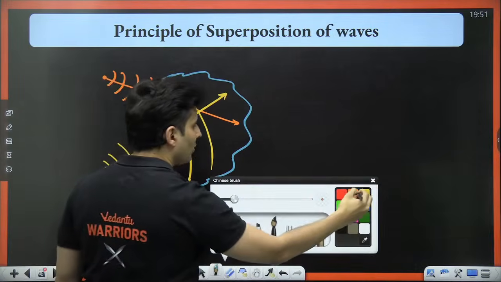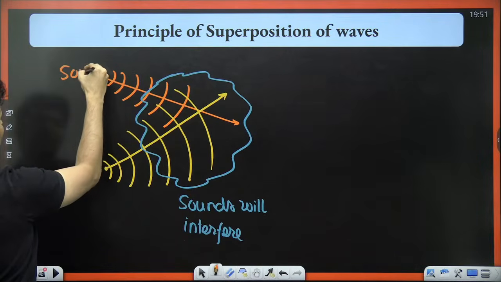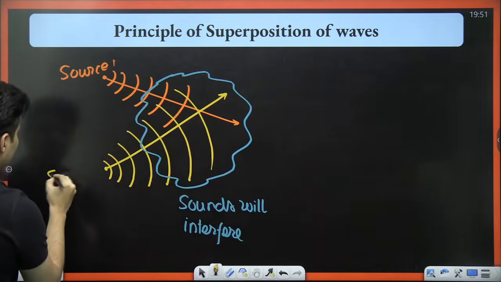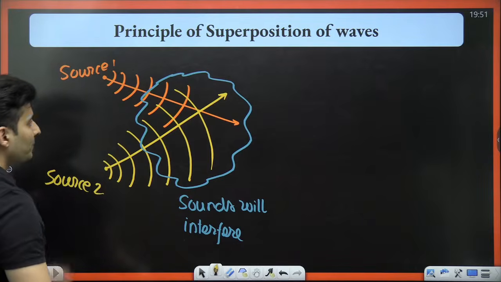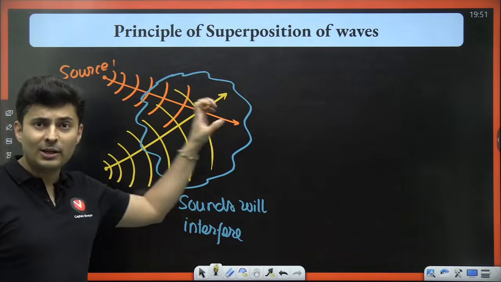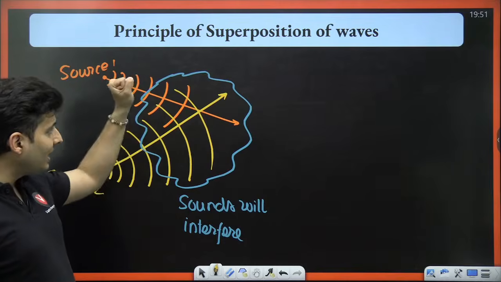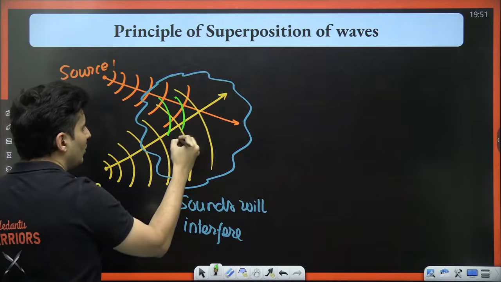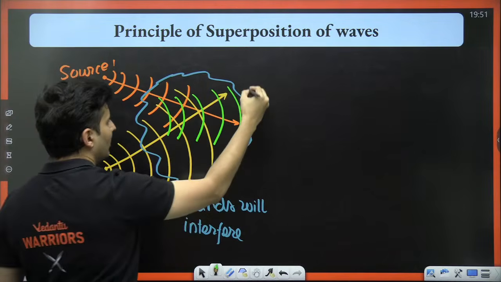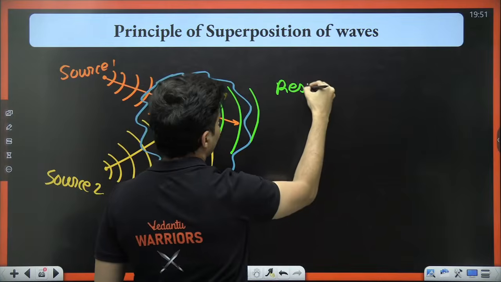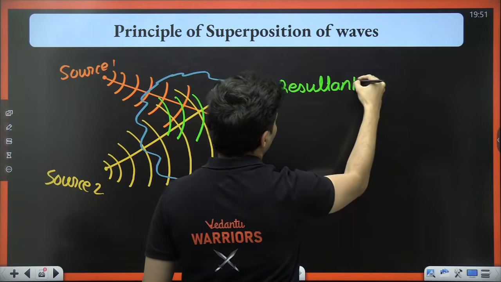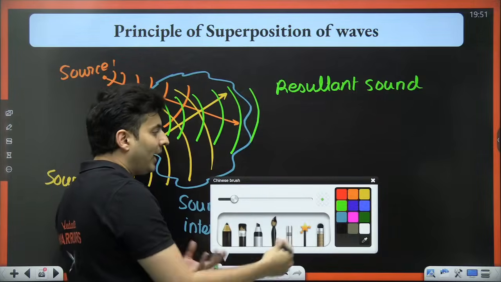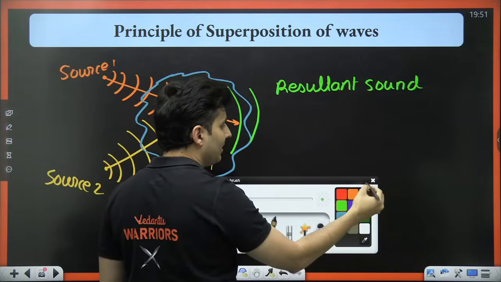Correct? These are your individual sources. This is your source 1. This is your source number 2. These two sources will produce individual sounds. They will interfere, and when they interfere, you will get a new sound only. This is called your resultant sound or resultant wave. And how do you find this resultant?